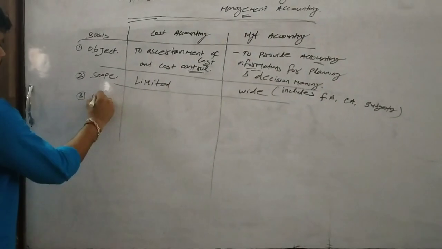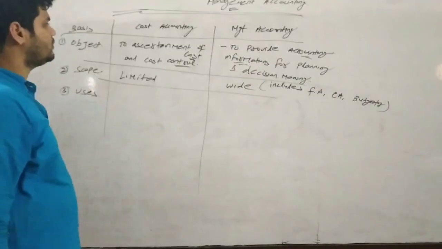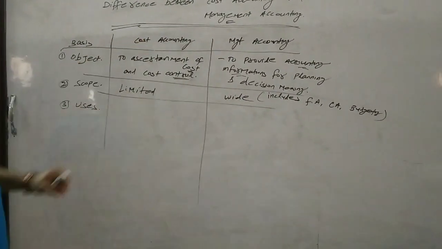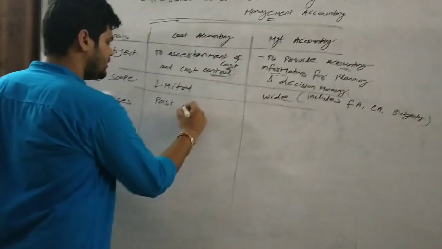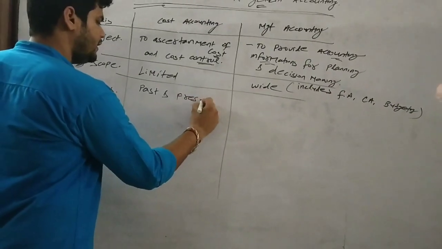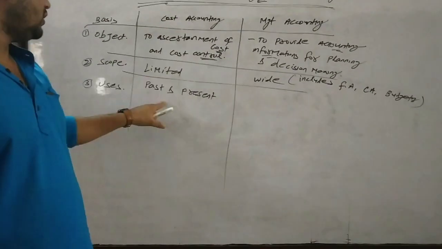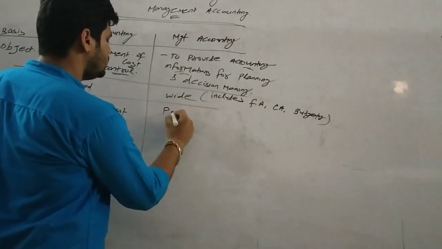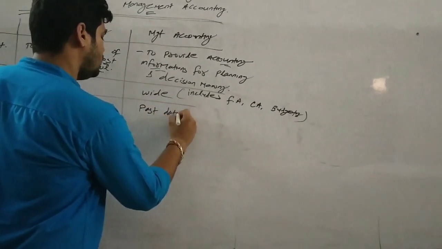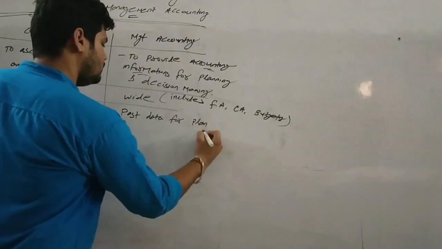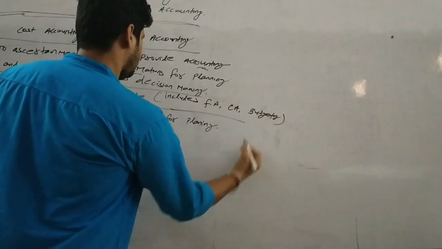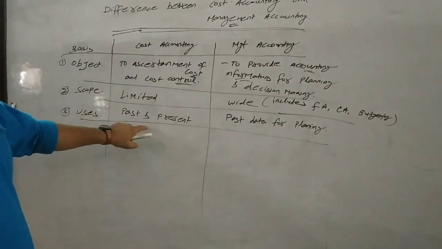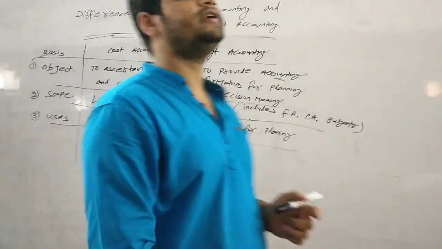Then the third one, uses. Cost accounting generally uses data related to the past and present.